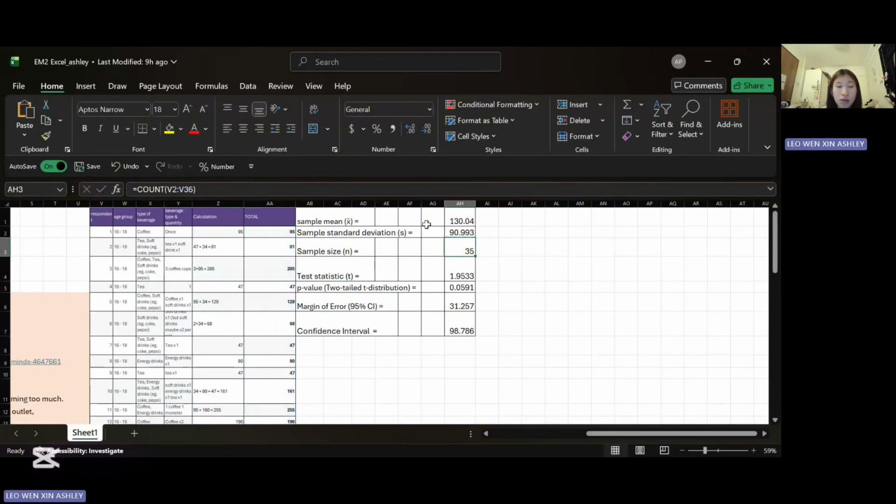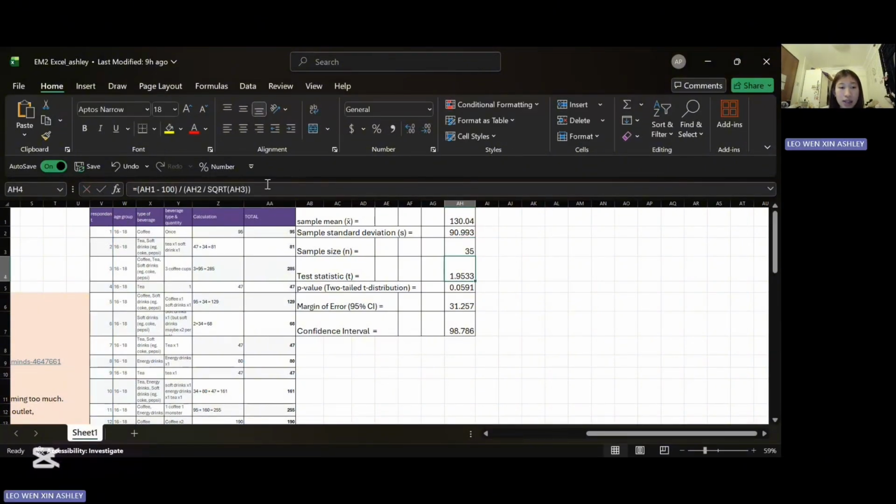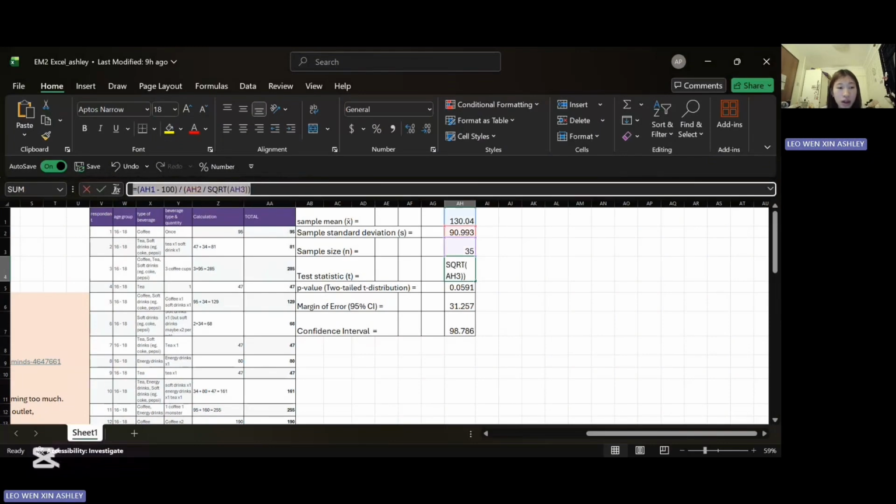After that, I found the sample size using =COUNT(V2:V36) because respondents 1 to 35 are in that range. Then I calculated the test statistic, the t-value, using the formula =(AH1-100)/(AH2/SQRT(AH3)). AH1 is the sample mean, 100 is my claimed population mean, AH2 is the standard deviation, and AH3 is the sample size. Next, I calculated the two-tailed p-value using =T.DIST.2T(ABS(AH4),AH3-1). AH4 is my test statistic, and AH3 minus 1 gives the degrees of freedom.